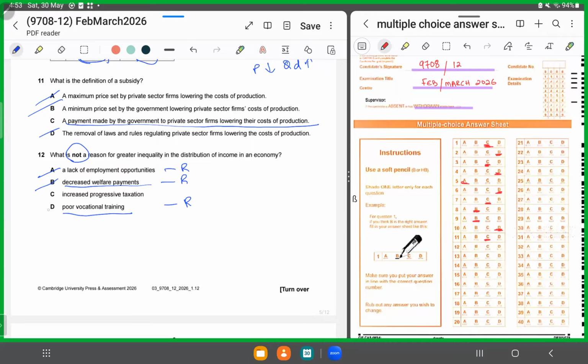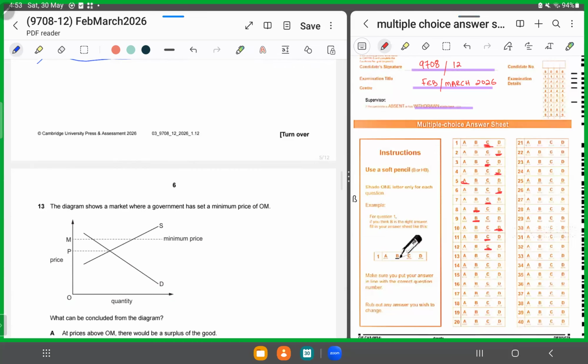So it's not B, it's not A, it's not D, because all 3 are the reasons that could be contributing towards a difference in the gap between the rich and the poor. It's C, increased progressive taxation. That means as people earn high, the proportion of taxes increases, right? So progressive taxation would reduce the gap and not widen it. So for 12, we'll shade in C as the correct answer.